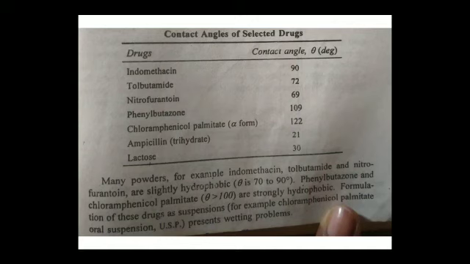In the pharmaceutical field, many powders, for example indomethacin, tolbutamide and nitrofurantoin, are slightly hydrophobic in nature. Their contact angle is 70 to 90 degrees. Phenylbutazone and chloramphenicol are hydrophobic in nature, so their contact angle is higher, up to 100. For formulation of suspensions of these drugs, wetting agents are used.